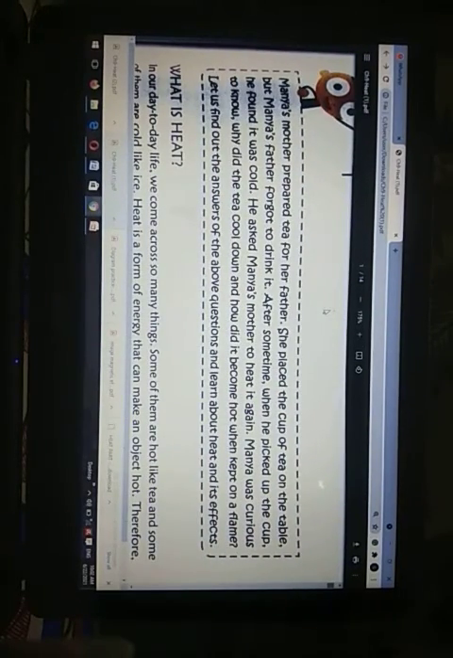Here it is given that Manya's mother is preparing tea for her father. She placed the cup of tea on the table, but Manya's father forgot to drink it. After some time, when he picked up the cup, he found that it was cold. So he asked Manya's mother to heat it again. Manya was curious to know why the tea cooled down and how it became hot when kept on the flame. Let us find out the answers to these questions.